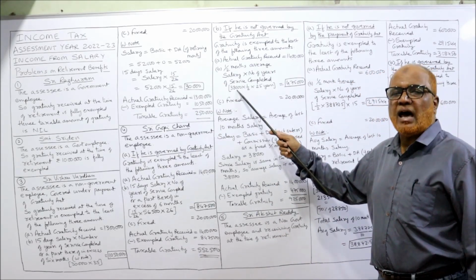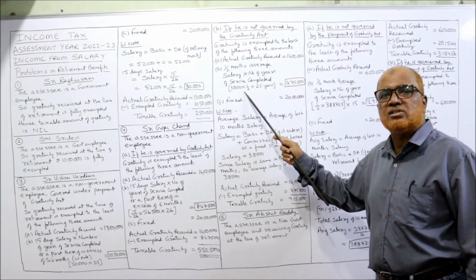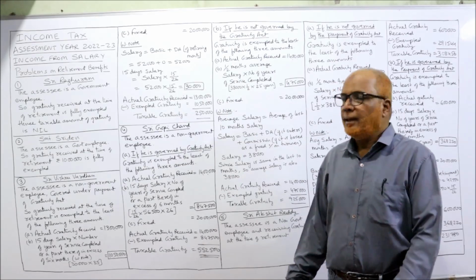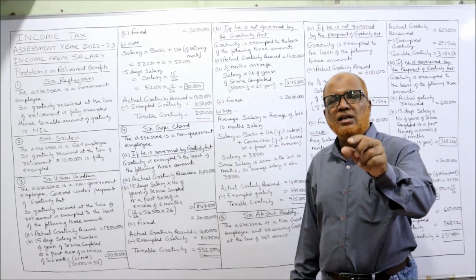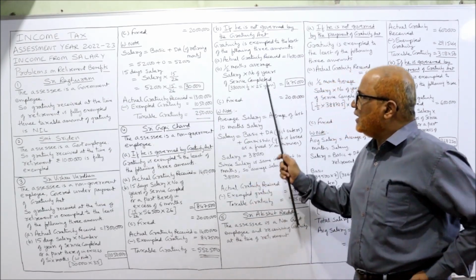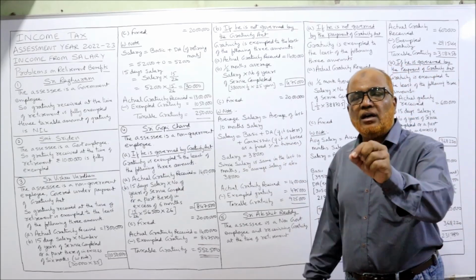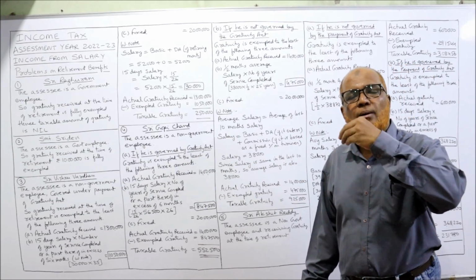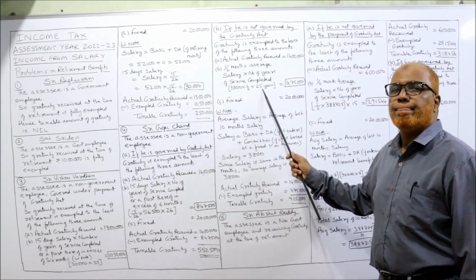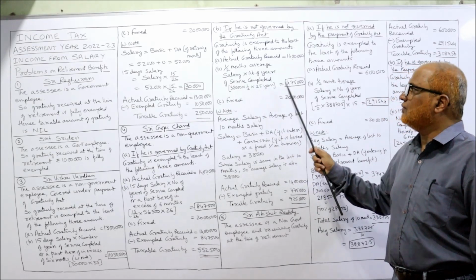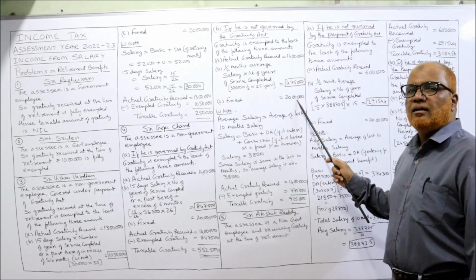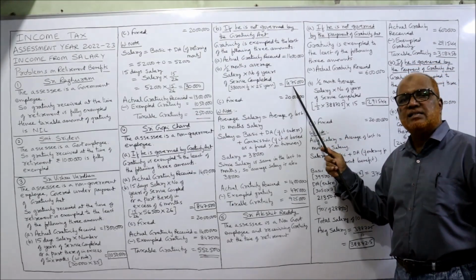Now 38,000 average salary into half month average salary into number of years of service completed, ignoring the fraction. Earlier, if the fraction is 6 months or more, we count 1 year; that's why we took 26 years. But here, only the number of years of service completed counts. A fractional year should be ignored. 8 months ignored, only 25 years. Now multiply 38,000 into half into 25, which is 4,75,000. This is the least, against fixed 20 lakh. So the least is 4,75,000. This is exempted.